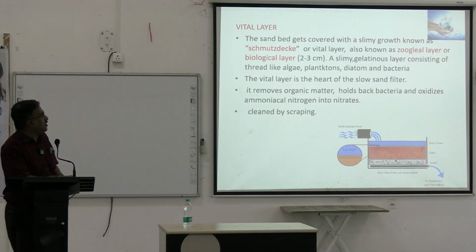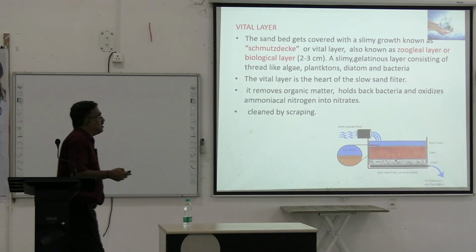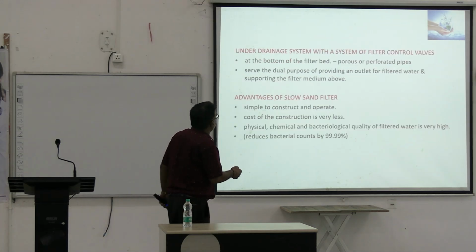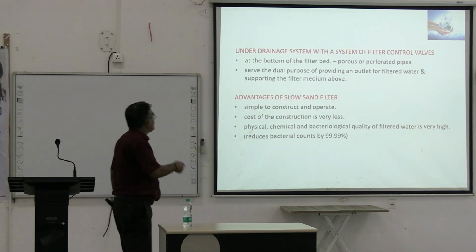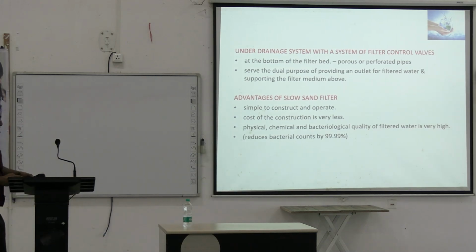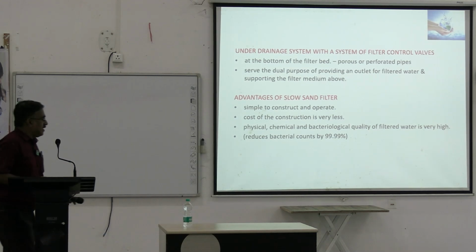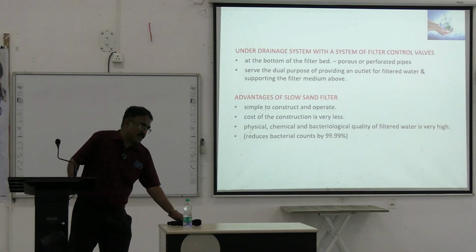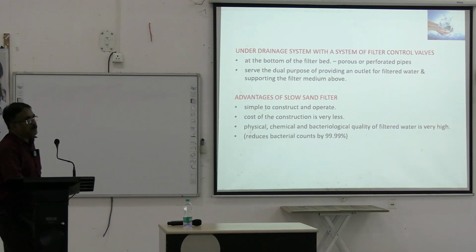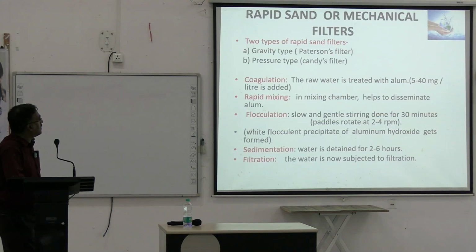Okay. So a very common question is, what is the zoogleal layer? What is the biological layer? And what is the filter structure? These are the common questions which are asked in the oral as well as short notes. Then you have the underdrainage system, which has perforated pipes. We saw it in the earlier picture. And the advantage is that the slow sand filter is easy to construct and its cost is less, and the physical, biochemical and bacteriological quality is very high. It reduces bacterial count by 99.99%.